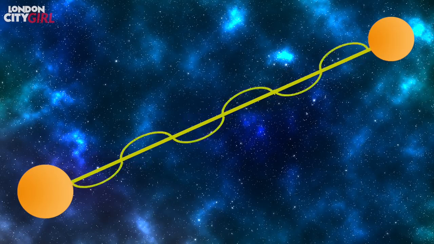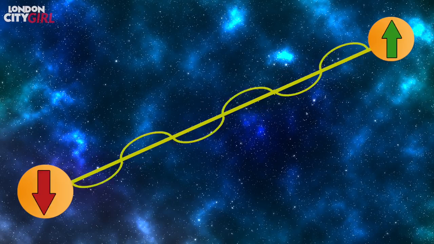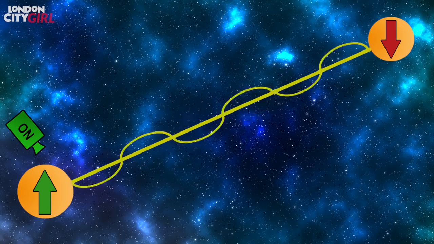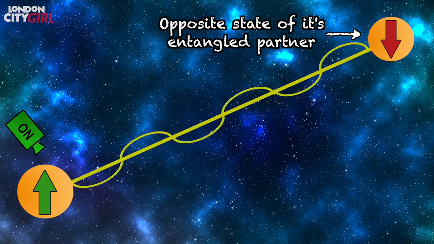According to quantum mechanics, a pair of entangled particles could be separated by an entire universe, and when the state of one is measured and its superposition collapsed, it would immediately collapse the superposition of the other particle, and measurement would indicate that it had the opposite state of its entangled partner.